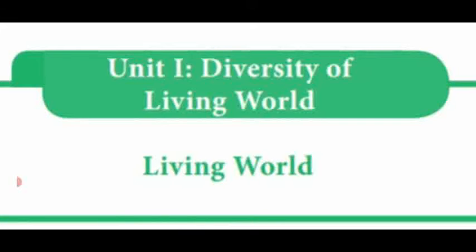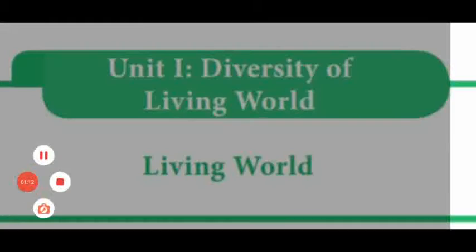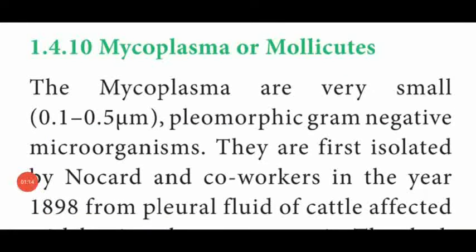Today we are going to see the next topic in this lesson. Next one, mycoplasma or molecules. So mycoplasma are very small bacteria which are pleomorphic.